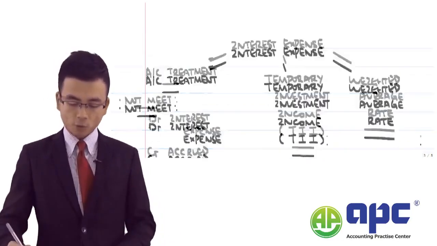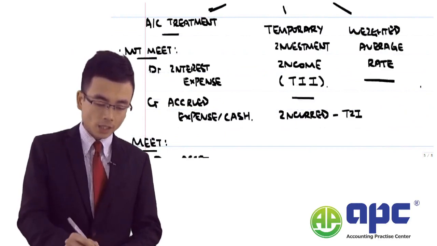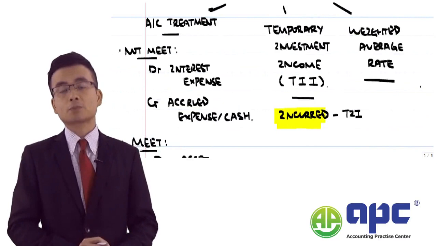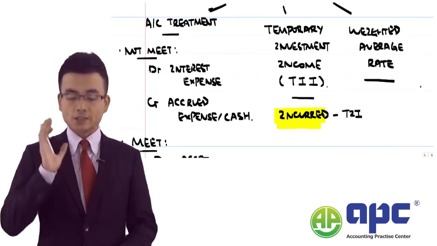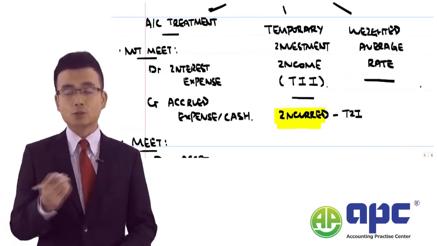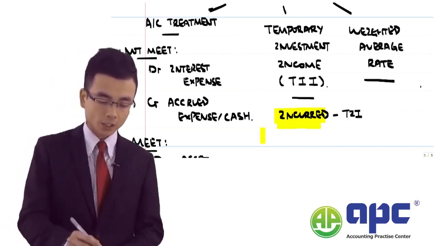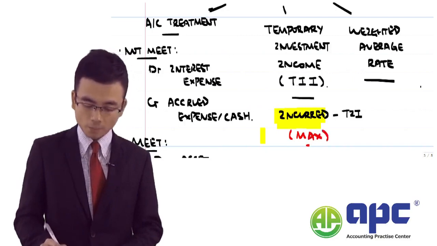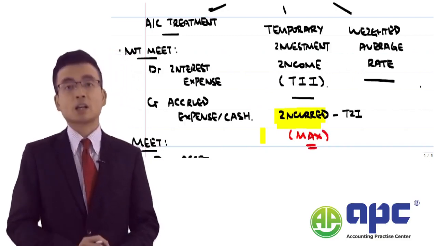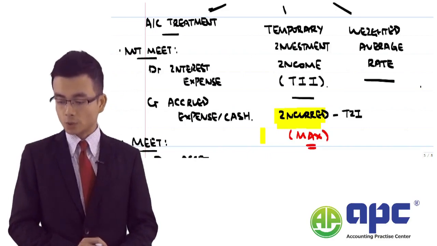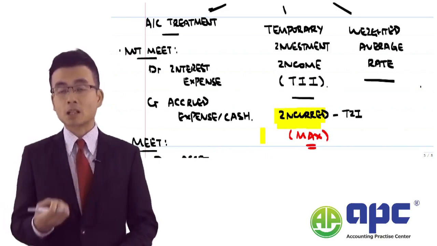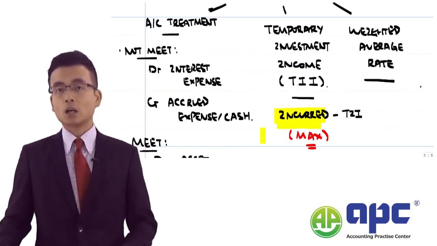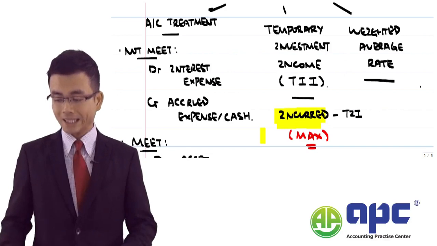Now, as I said before, the total or the maximum amount that you can capitalize as interest expense is the amount of expense that you've actually incurred. So actually incurred interest expense is the maximum amount that you can capitalize. Okay, very important concept as well. You cannot exceed the amount of interest expense actually incurred.